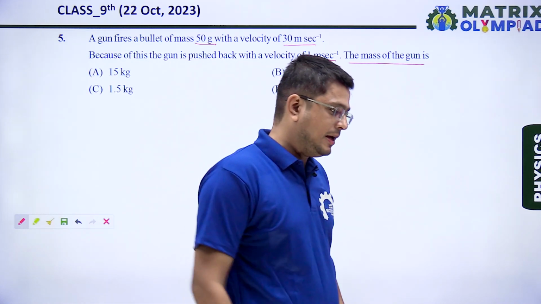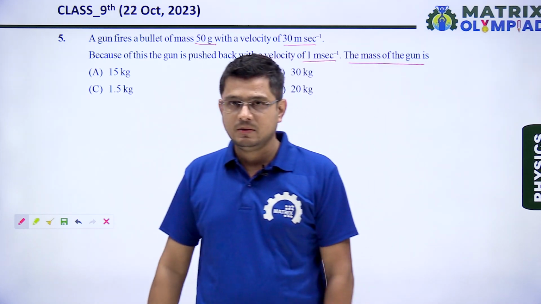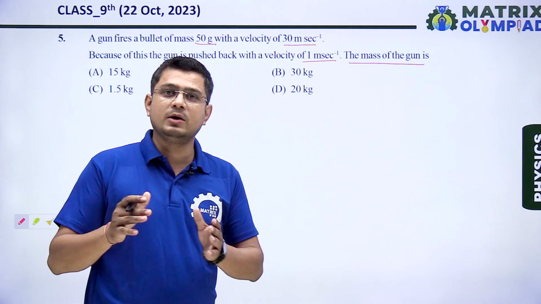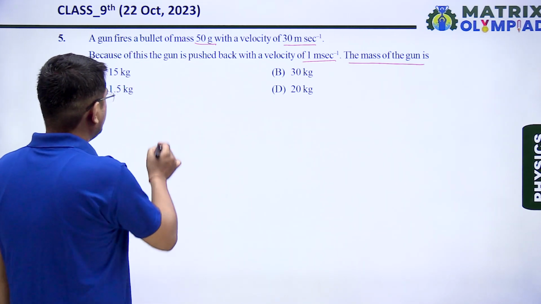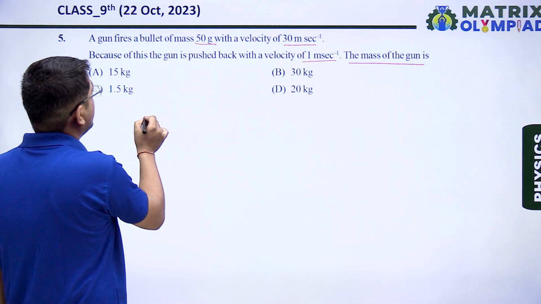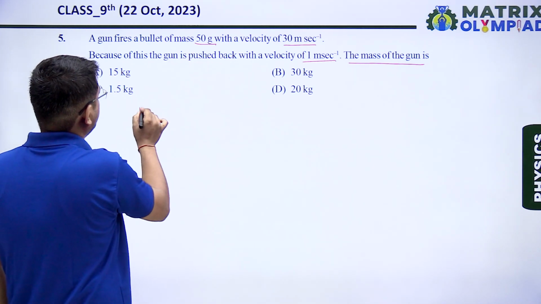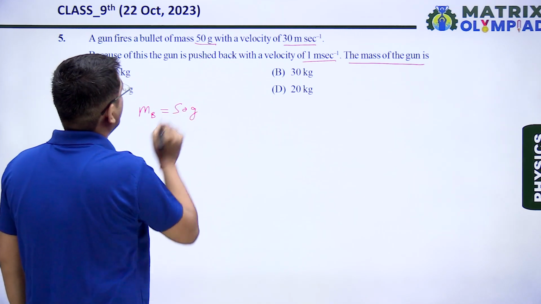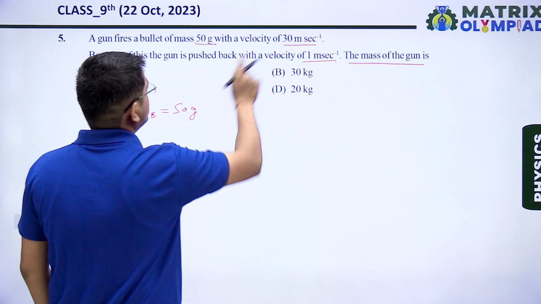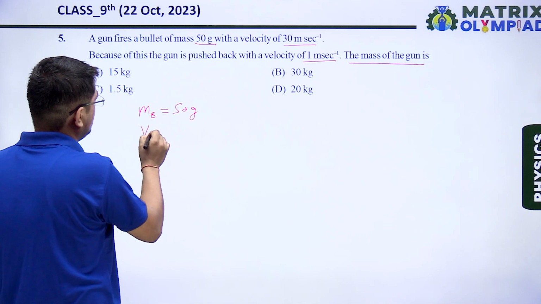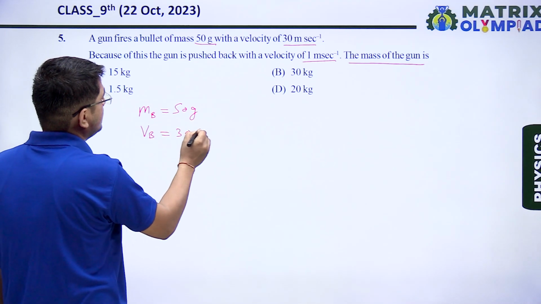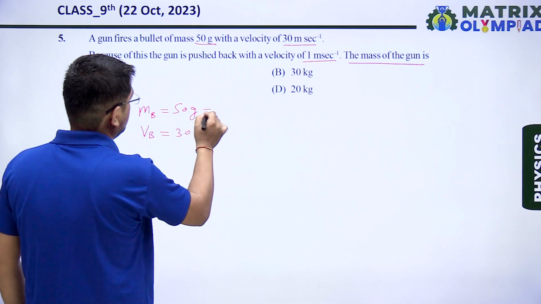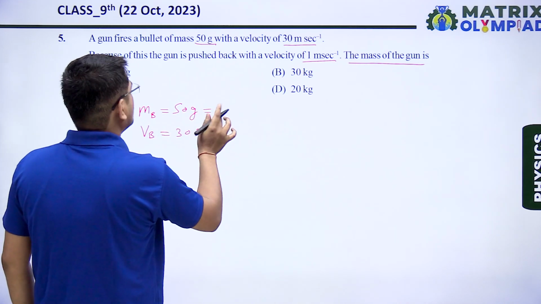Till any external force is not applied, the initial momentum of a system will be equal to the final momentum. Here the given quantities are, let's say mass of bullet, I am writing it as mb, that is 50 gram, and velocity of bullet, let us denote it by vb, that is 30 meter per second. Converting the 50 gram into kg, we'll do it later.